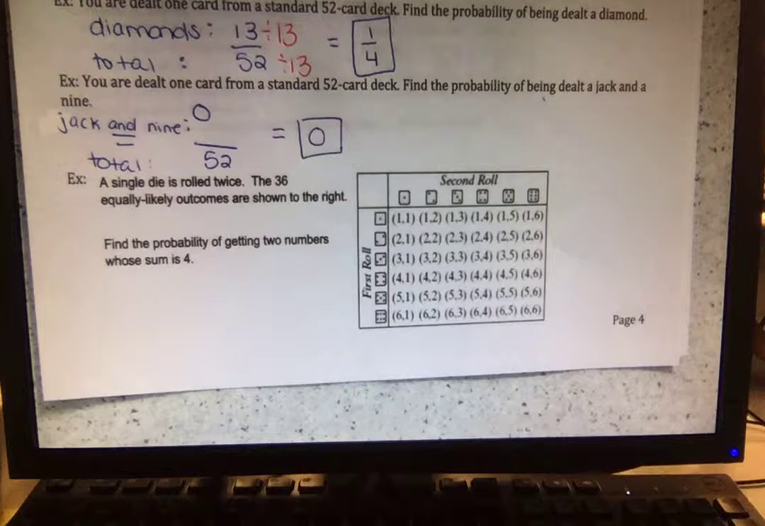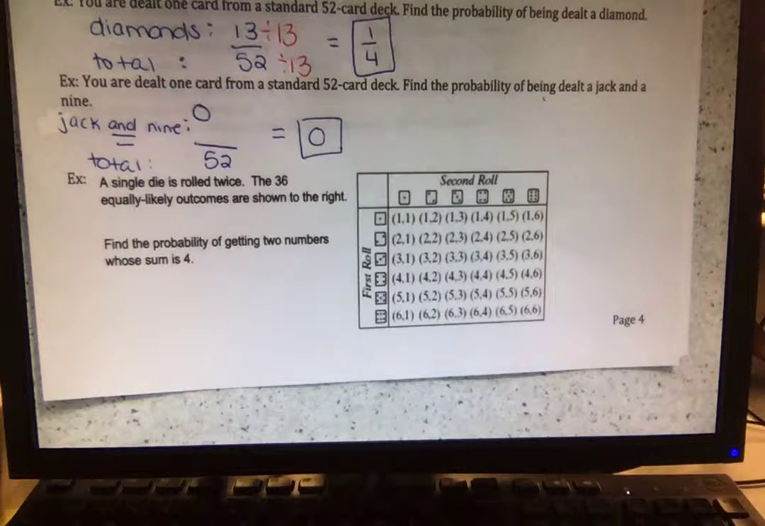So find the probability of being dealt a jack and a 9 at the same time. Oh, I see what you're saying. So next, I see your thing. The answer is 0. Yes, and it's or. Bingo. If it's or, that's being dealt a jack or a 9.